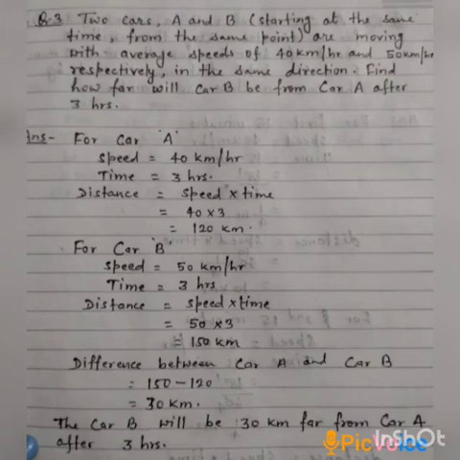Now for car B, the speed is 50 km per hour and time taken is 3 hours. So the distance covered by car B is speed into time, that is 50 into 3, 150 km. The distance covered by car B in 3 hours is 150 km. Now the difference between the distance covered is 150 minus 120, that is 30 km. So after 3 hours car B will be 30 km far from car A.